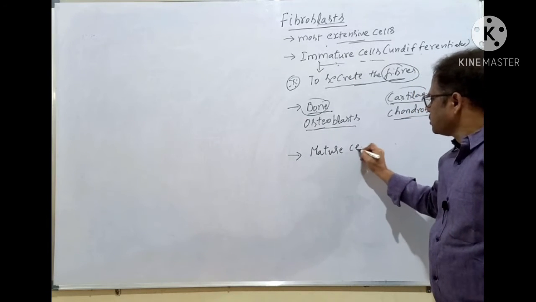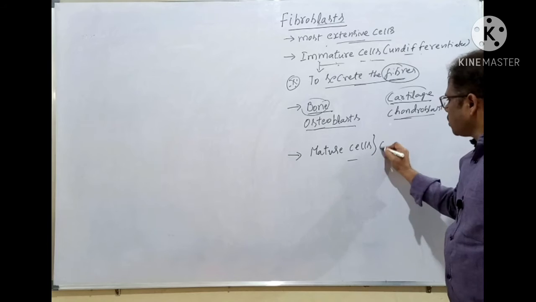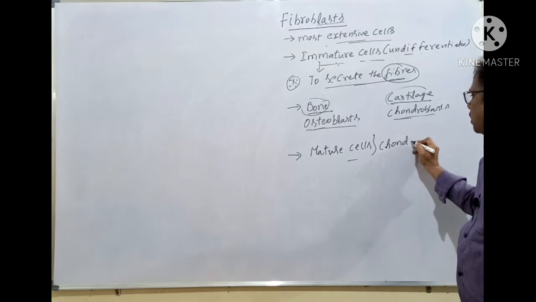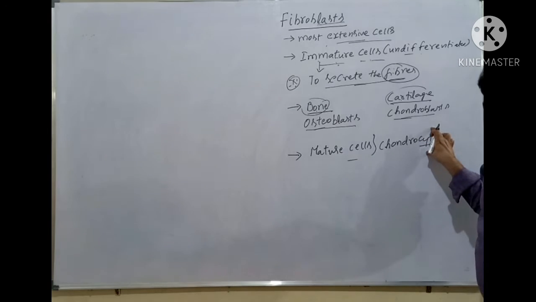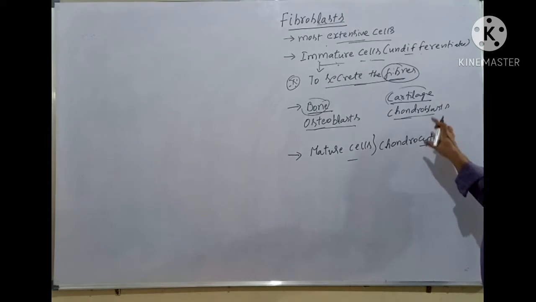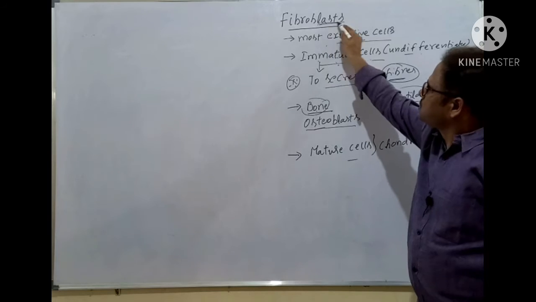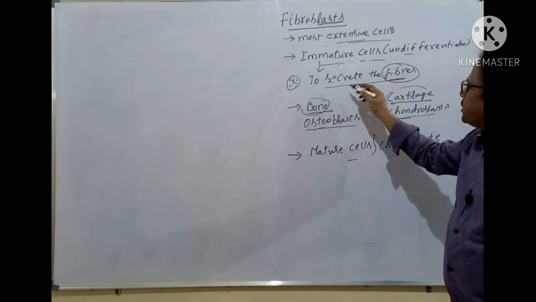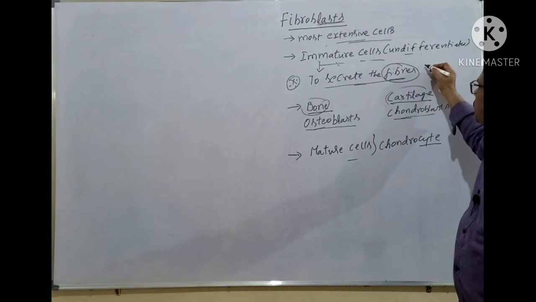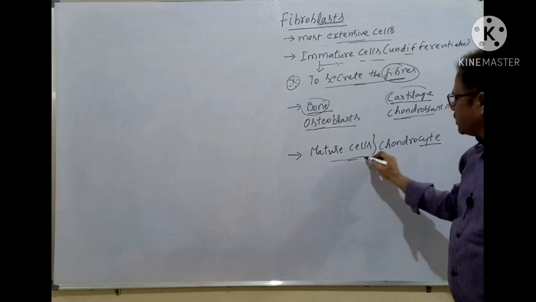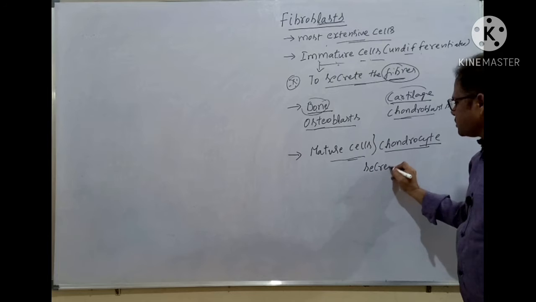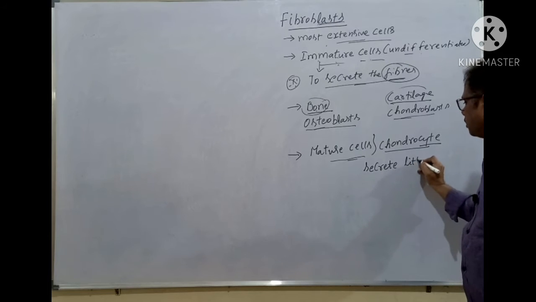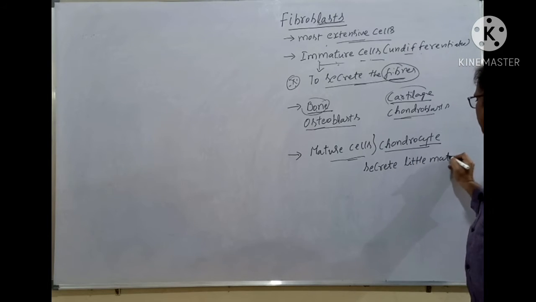Mature cells are called chondrocytes. Cyte means a cell. A fully mature cell is called a cyte, and an immature cell is called a blast. So a blast secretes the matrix extensively, but mature cells called chondrocytes secrete very little matrix.